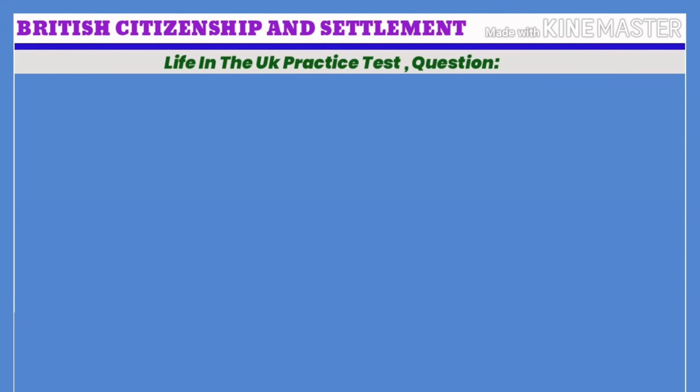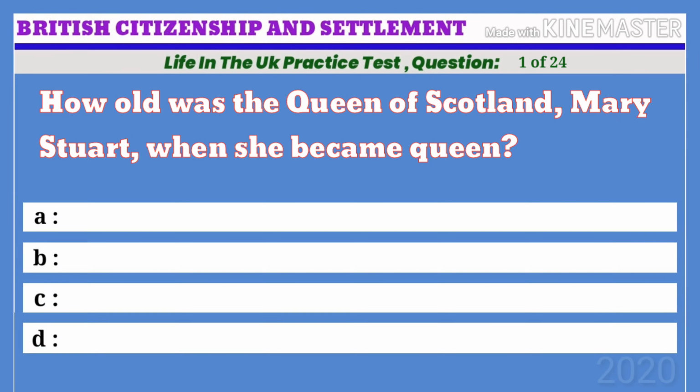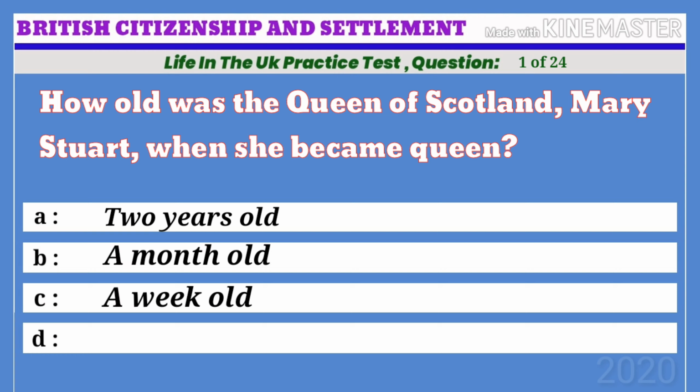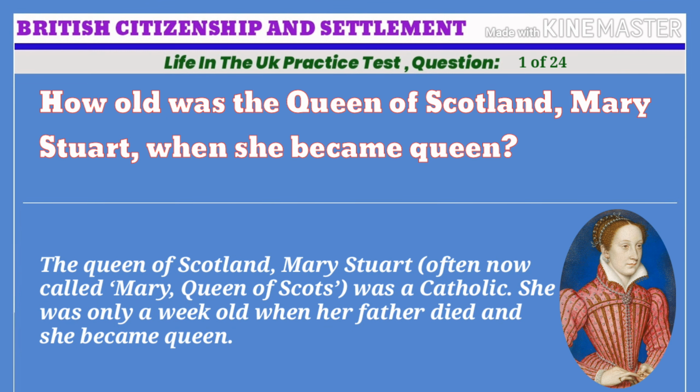Life in the UK practice test. Question 1 of 24. How old was the Queen of Scotland, Mary Stuart, when she became Queen? A. 2 years old. B. A month old. C. A week old. D. 5 years old. The correct answer is C. A week old. The Queen of Scotland, Mary Stuart, often now called Mary, Queen of Scots, was a Catholic. She was only a week old when her father died and she became queen.